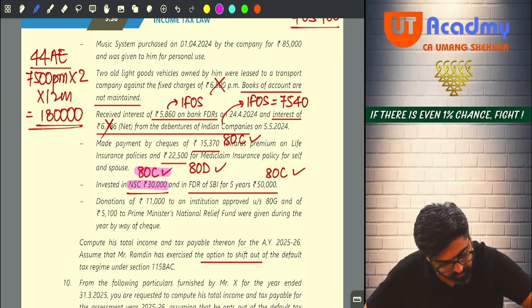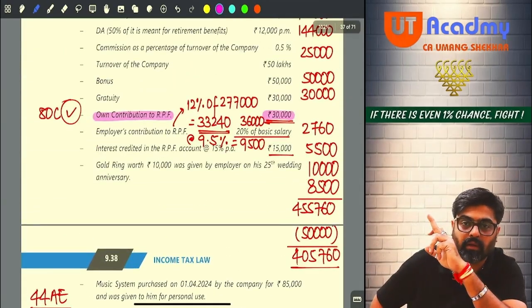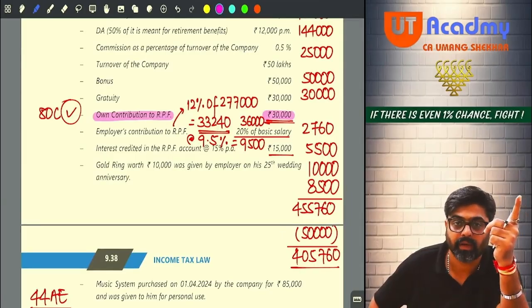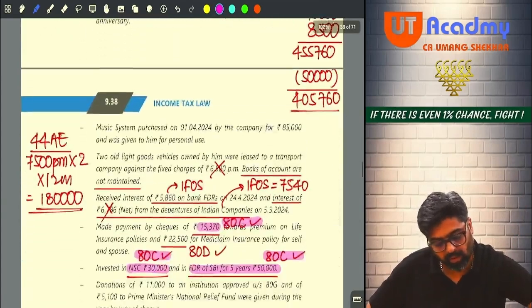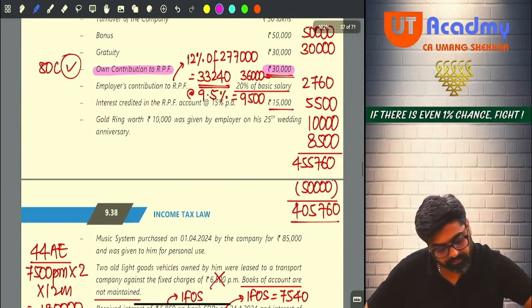1, this is 2, and this is 3, and one more 80C you have identified above. Can you see? Own contribution to RPF. These 4 amounts will come in 80C. Okay. So can you calculate the total 80C?